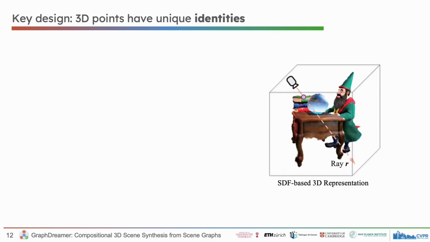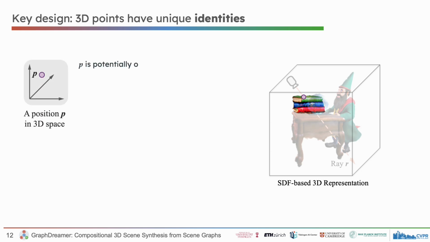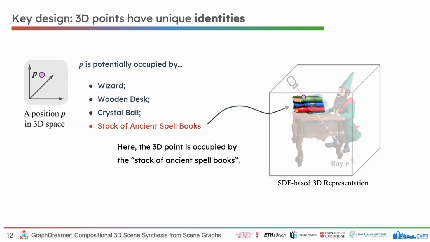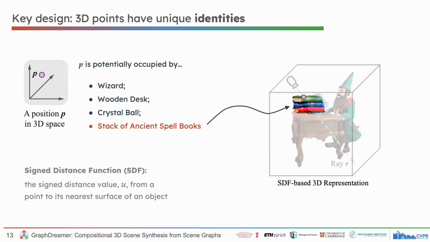Performing decomposition before rendering is essential because, when multiple objects obstruct each other, we need to make the obscured surfaces visible to model the objects completely. To achieve a proper decomposition, the underlying 3D space must be decomposed on a point-by-point basis. Since a point can be occupied by at most one object, it is possible to assign each point in the 3D space a unique identity. To this end, we choose a signed distance function as the 3D representation because it provides clear object boundaries along with inside-outside information.